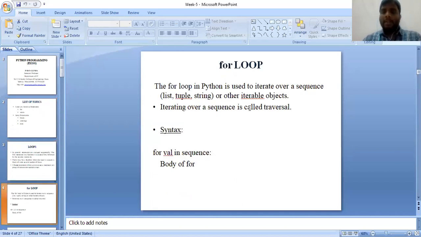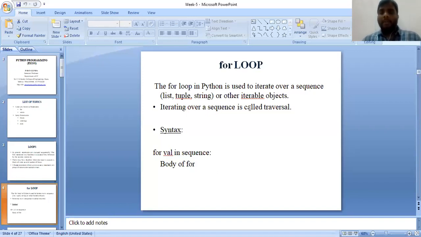In Python, as discussed, there are two types of loops called for loop and while loop. There is no concept of a do-while loop in the Python programming language. Why? Because do-while is an exit control loop, whereas for and while are entry control loops. Python allows only the loops where the condition is checked first, and then it enters into the body. So there are only two loops in Python, the for loop and the while loop.